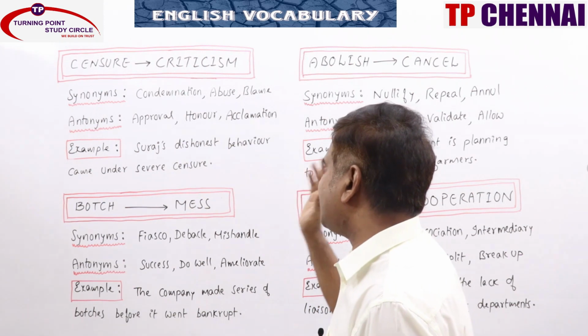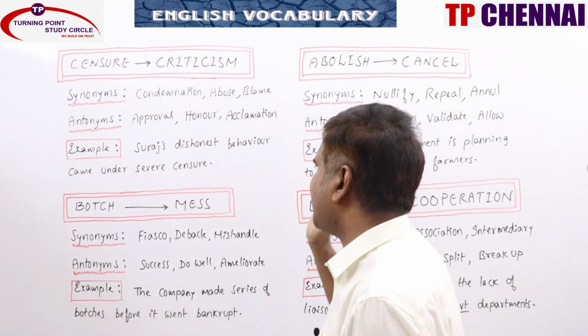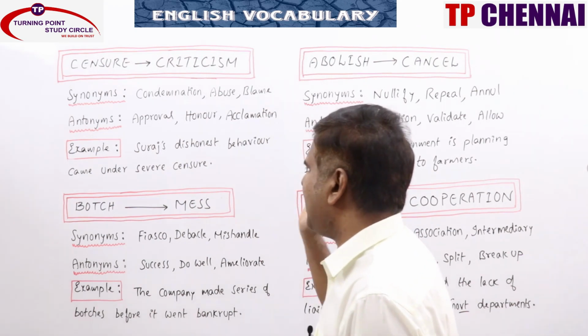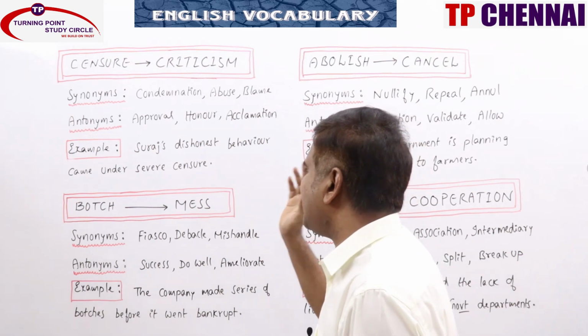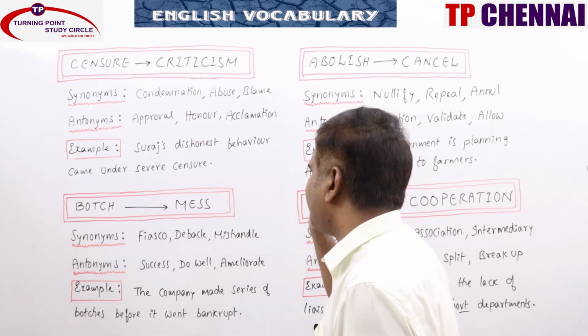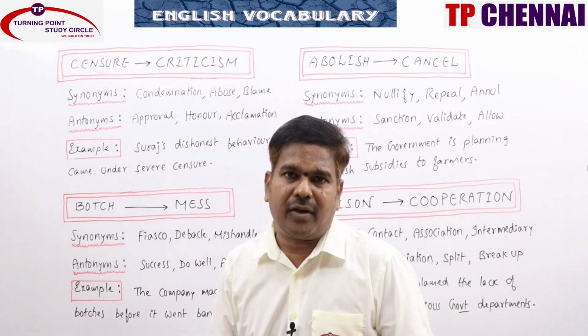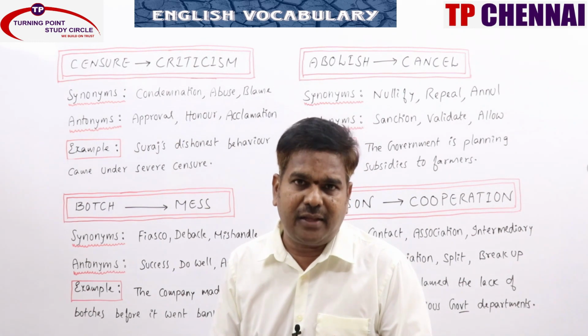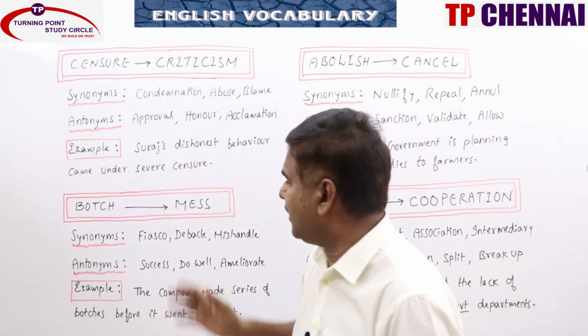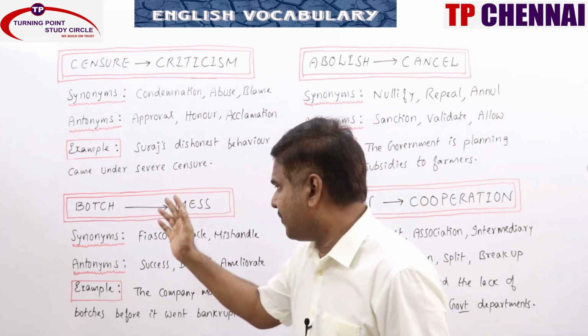Example: Suraj's dishonest behavior came under severe censure. The company was heavily censured by the officials of the Department of Trade. One more example can also be given.